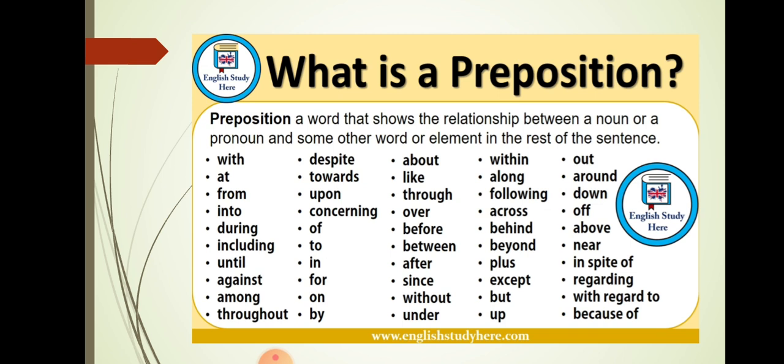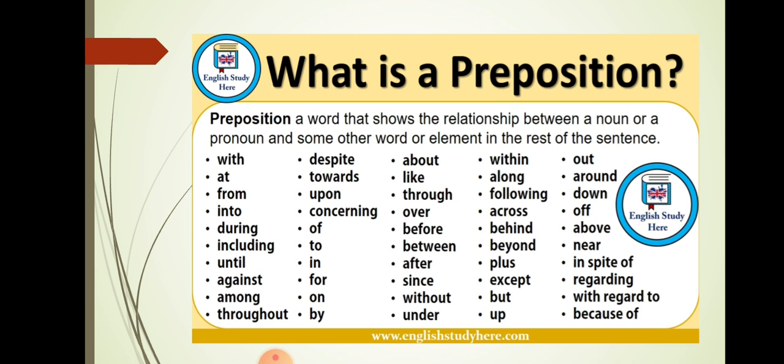Remember girls that prepositions are such words which show the relationship. They connect, they relate the words, nouns or the pronouns in a sentence. There is a huge list of prepositions like in, on, at, around, of, by. So many prepositions we have. Some of them are given here. You see, here is a list of prepositions. We use them in a sentence.